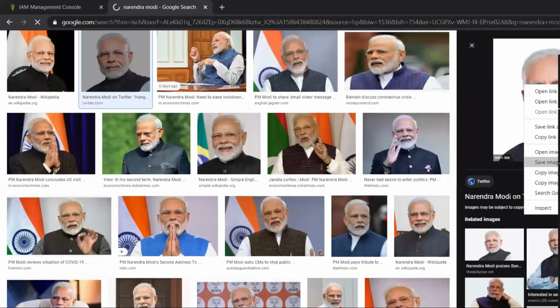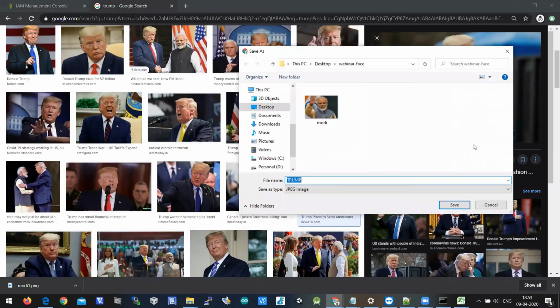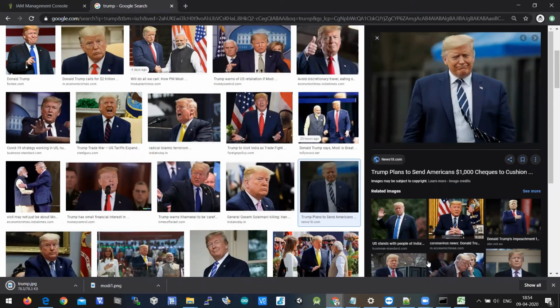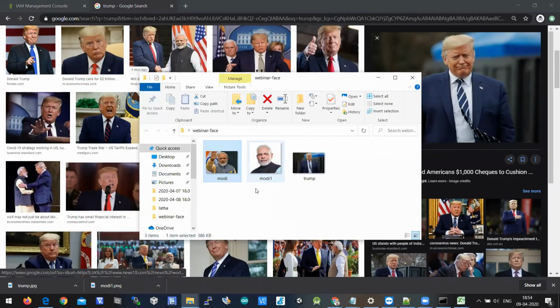I need one more unliked image. I'll take Trump. It's raining outside, so. Here I have downloaded two Narendra Modi ji images and one Trump ji image. So there are three images here, Modi and Modi 1. I'll try to compare Modi and Modi 1 using the face recognition API of AWS, and then I'll compare Modi with Trump. So that is a failure case, right? Because the faces will not be matched.